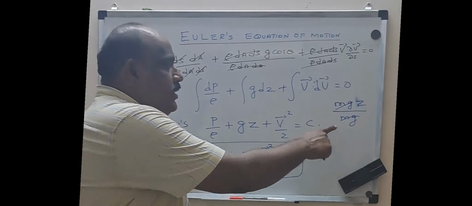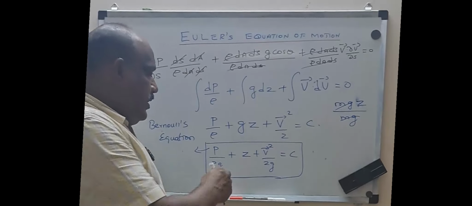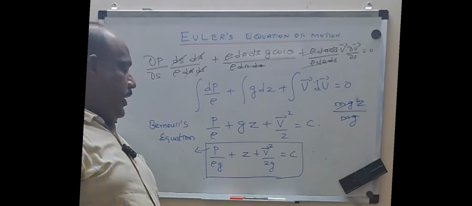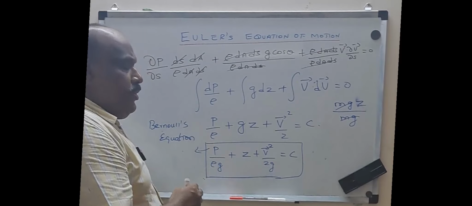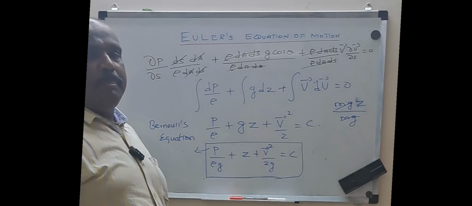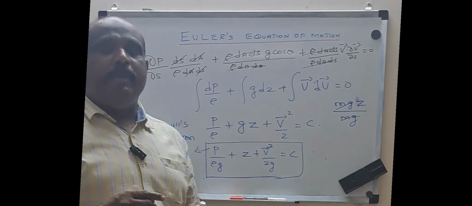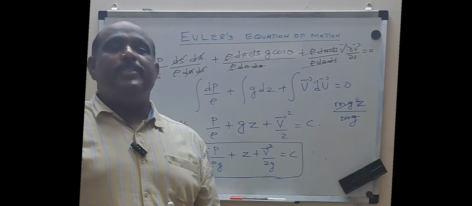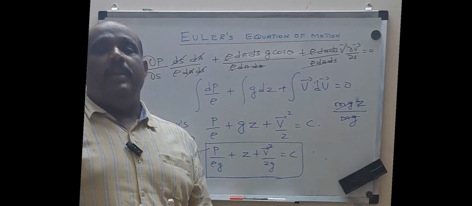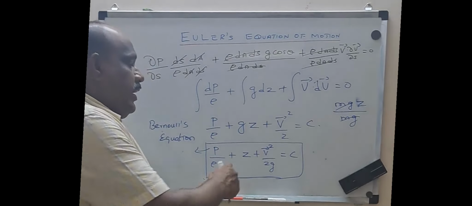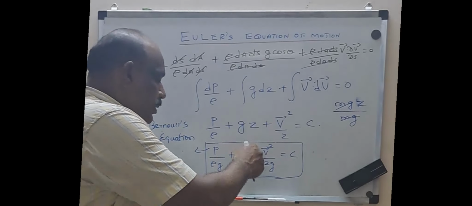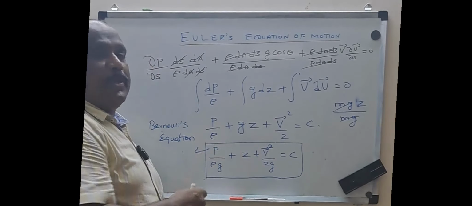So now Z can be taken as the potential energy per unit weight. Why? Mass into gravity is nothing but weight. So I can say this is the potential energy per unit weight. This is the pressure energy per unit weight. And this is the kinetic energy per unit weight. Remains constant. Otherwise, Bernoulli's equation says that the total energy along a streamline remains constant. The total energy comprises the kinetic energy, the potential energy and the pressure energy.